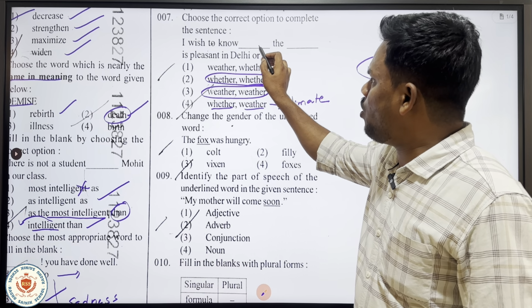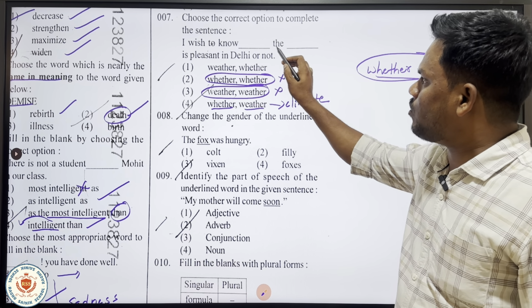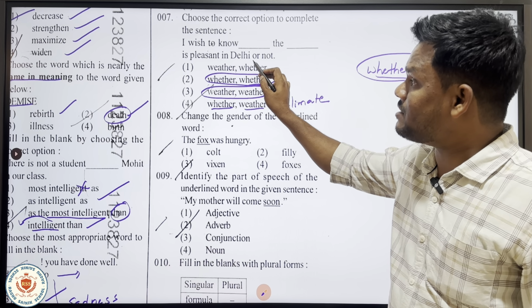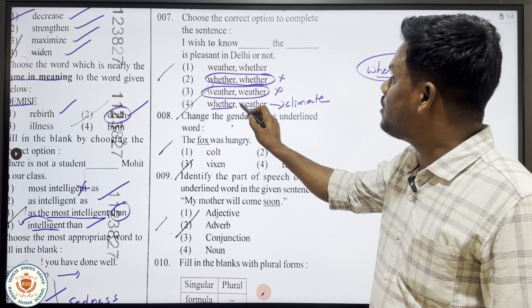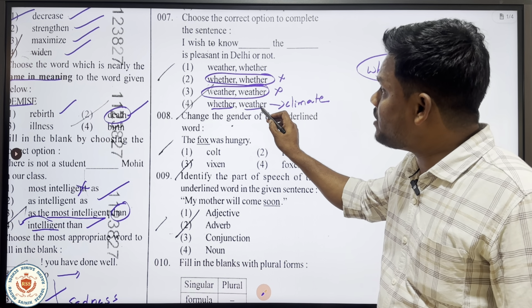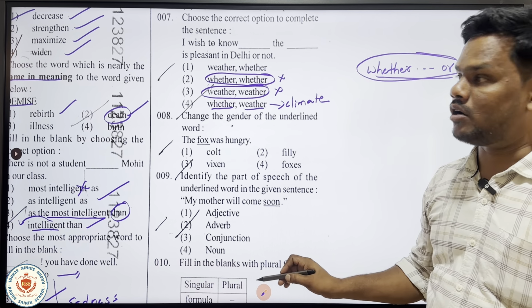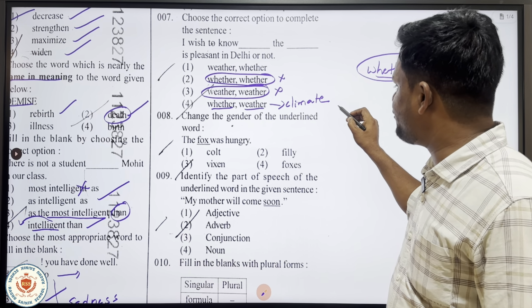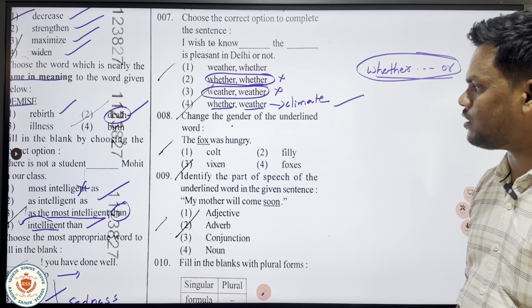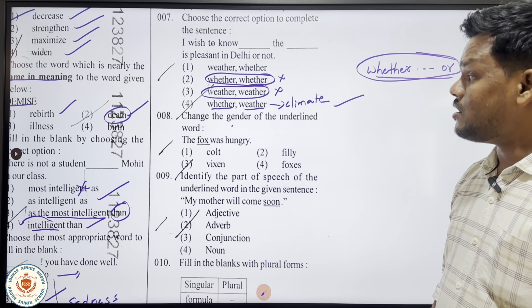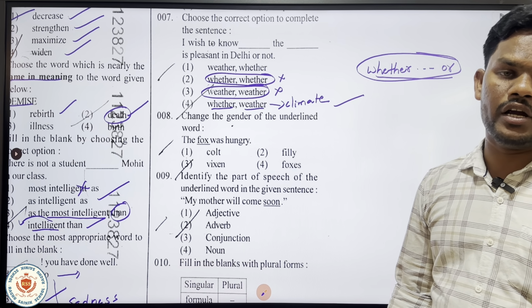So, I wish to know whether the dash is present in Delhi or not. We can take this option. I wish to know whether the weather is present in Delhi or not. So we can obviously take option 4. Let's move on to the next question. The next question is, change the gender of the underlined word.